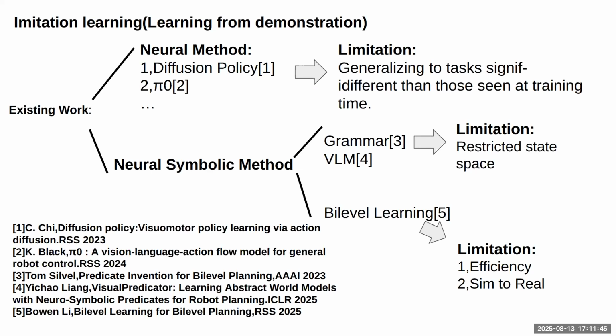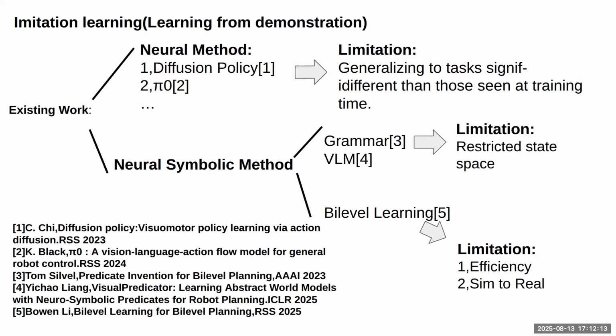But among neural symbolic methods, there are two ways, like grammar and VOM. They use predefined rules to generate the predicates from demonstration, and their limitation is that they have a very restricted state space. For example, grammar can only apply to domains with high level object features such as shape or size, and the VOM method can only apply to the image domain.